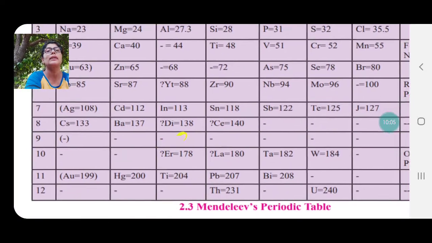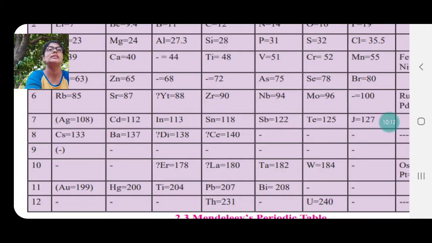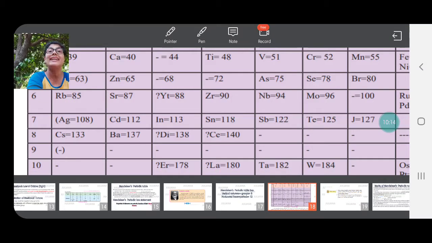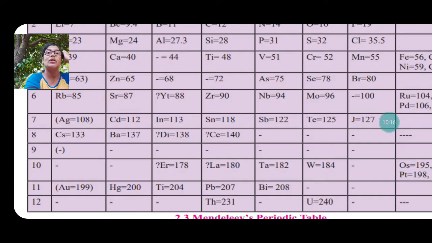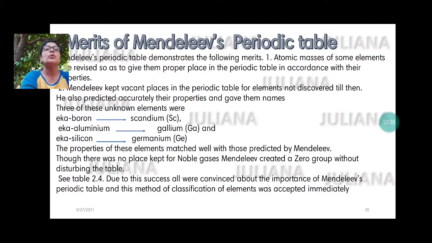These are the ones he predicted. He just gave names, wherever there are question marks. They were not the actual names, but he gave the exact atomic masses of those elements. What would be the atomic masses? What would be the properties? How they would react with oxygen? How they would react with hydrogen? All this was already predicted by Mendeleev.